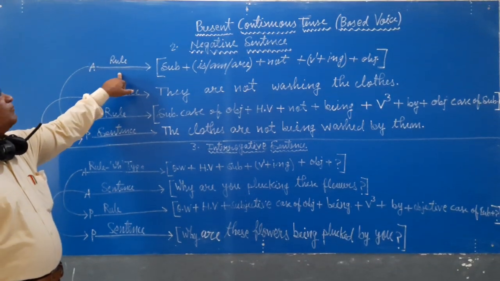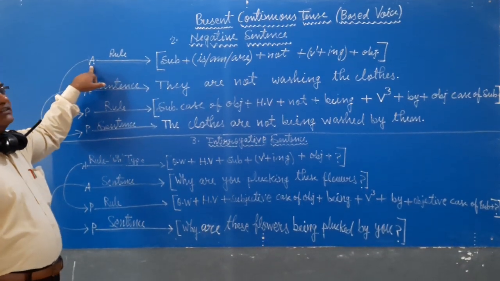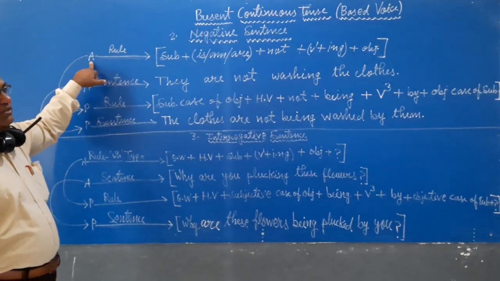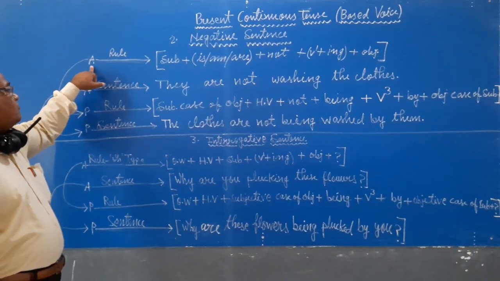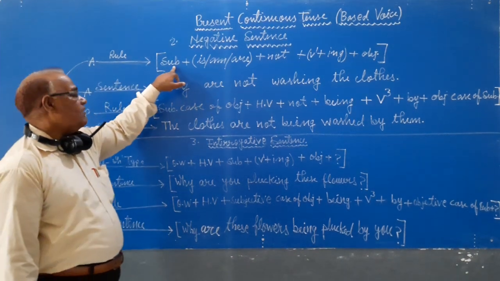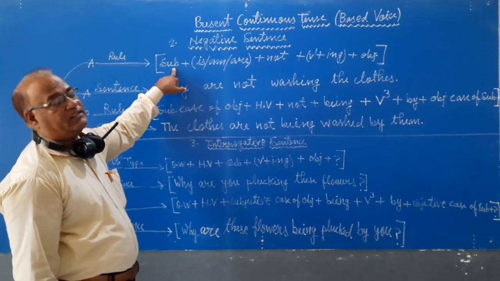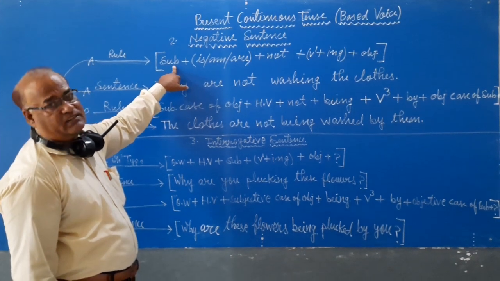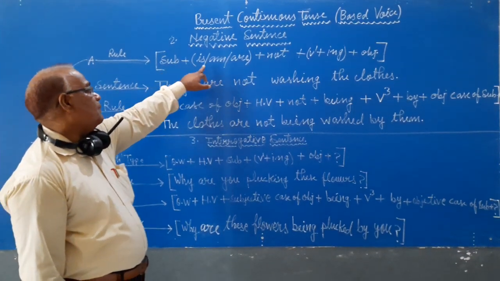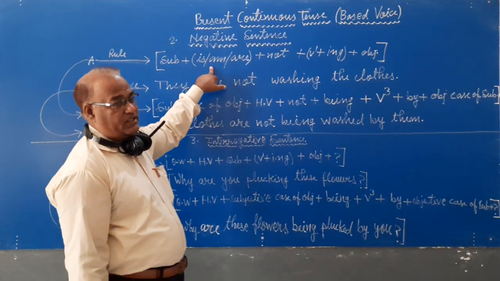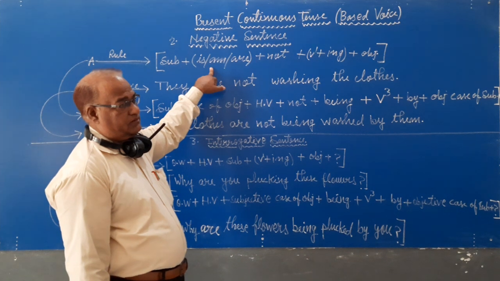Look towards the blackboard. Active voice rule: first of all, in the negative sentence, I write subject plus helping verbs is, am, are.